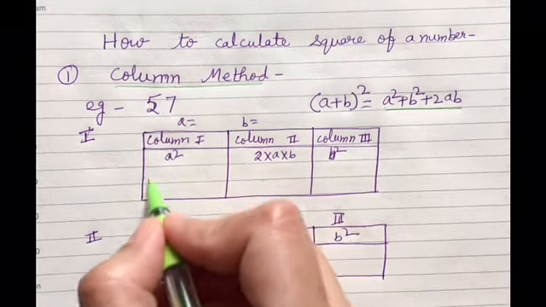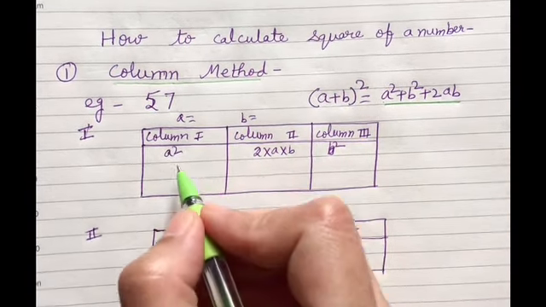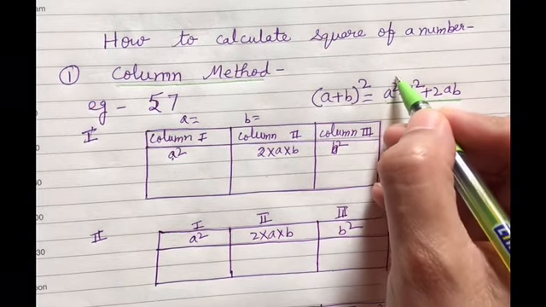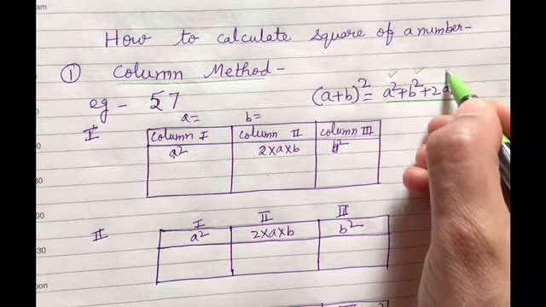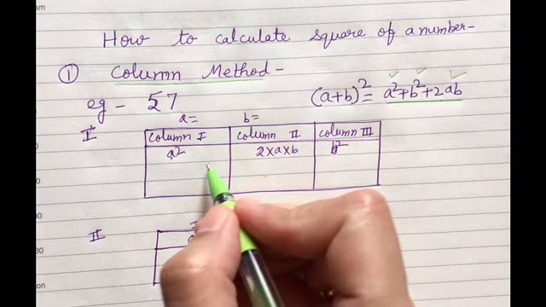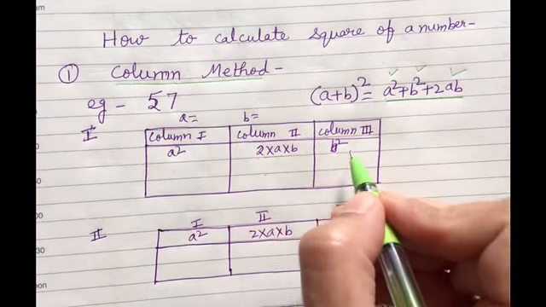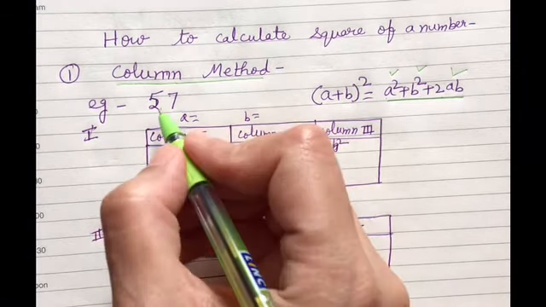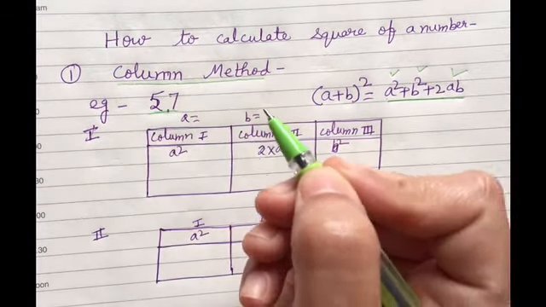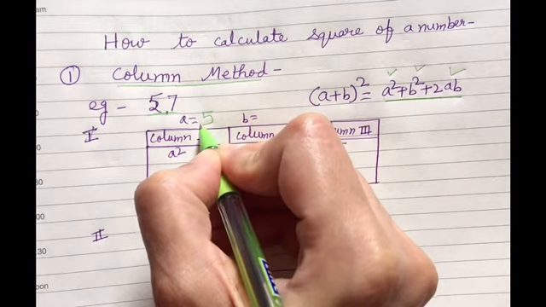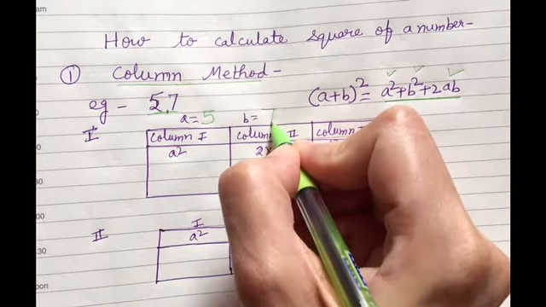Now, we will make the columns, in which we have 3 columns. How many factors do we have? A square, b square and 2ab. For all these 3, we are going to make columns: a square, then 2ab, then b square. Now, what are a and b? Let's take the example of 57. So, a is 5 and b is 7 here.